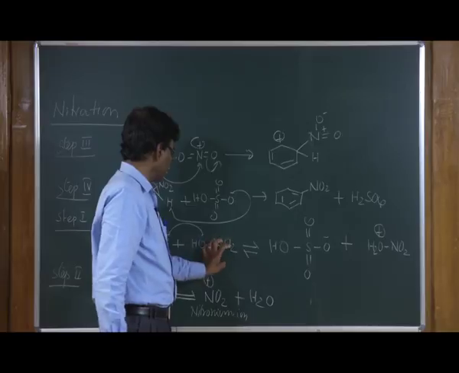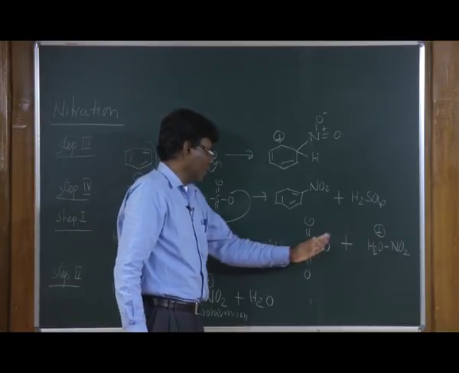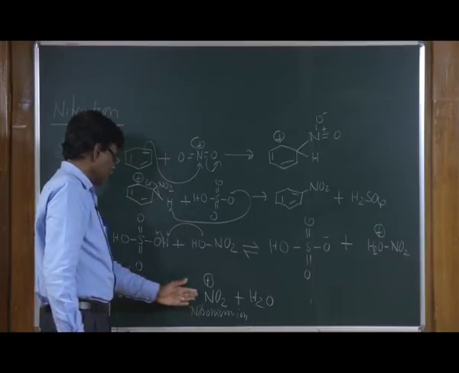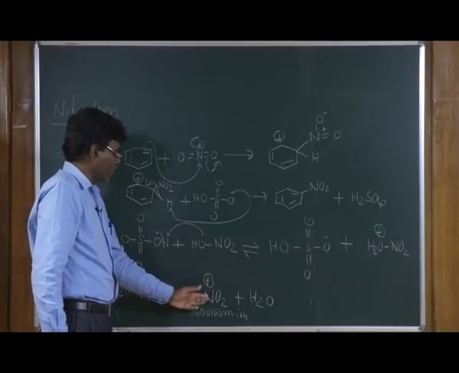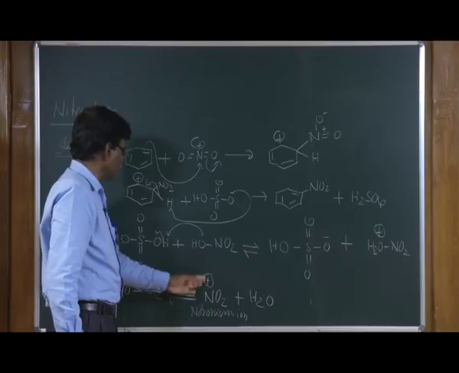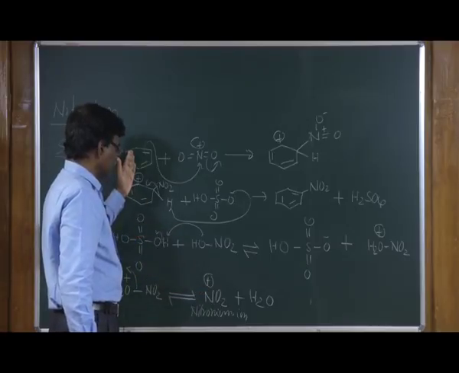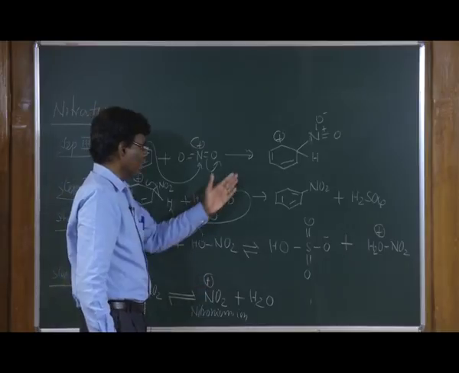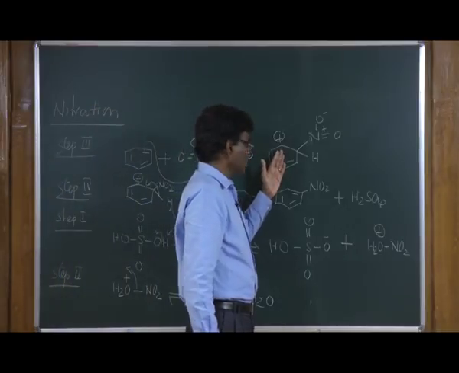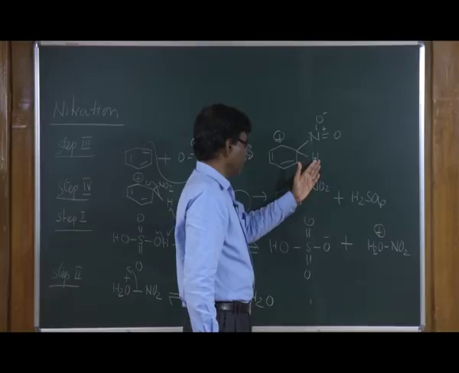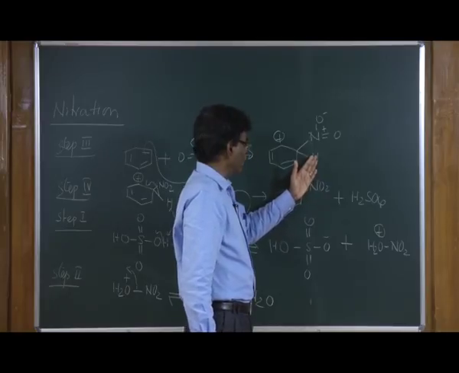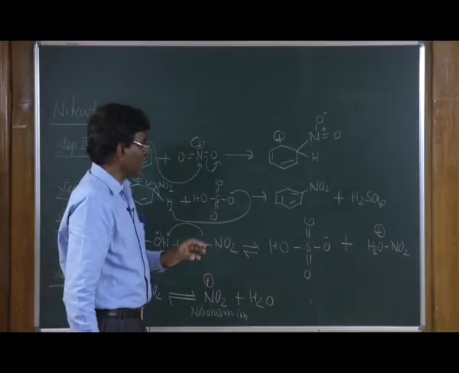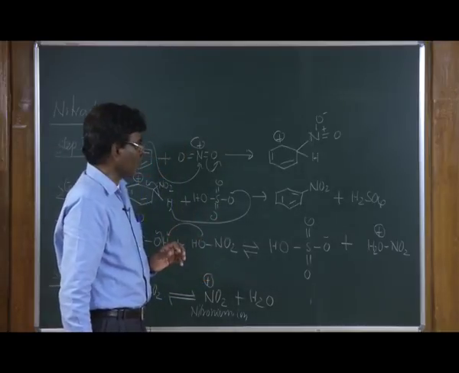The hydroxy of nitric acid becomes a good leaving group that can generate the nitronium ion, which is the electrophile in this reaction. Once you form this, benzene acts as a nucleophile and reacts with the electrophile. You form this intermediate, and the base can remove this proton to give the aromatic nitro compound.